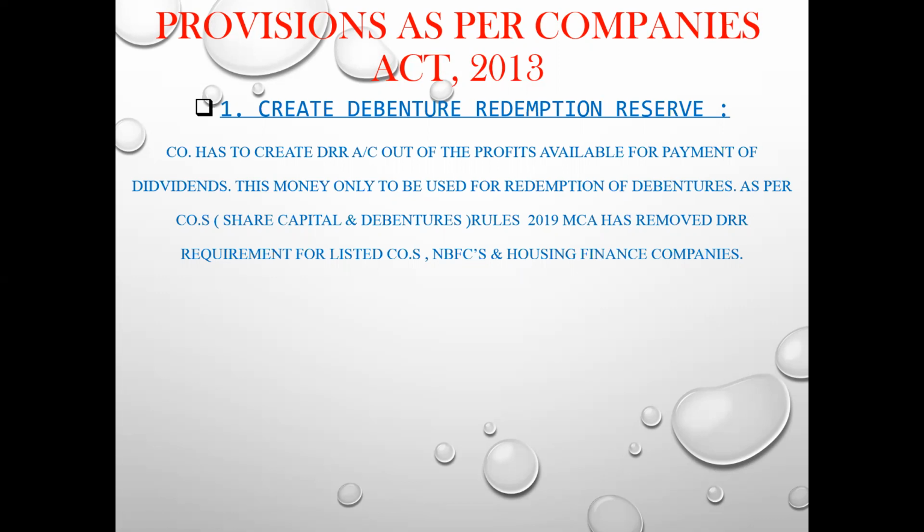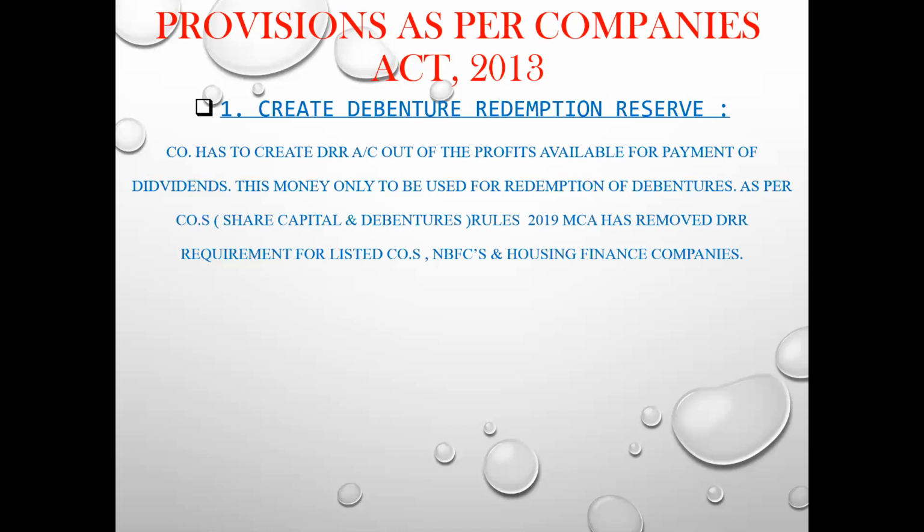Ministry of Corporate Affairs, this we have already seen last year, class. This is the site wherein the company's registration has to be done online. So this institute has removed the DRR requirement for the listed companies, that means those companies whose shares are listed on the stock exchange, housing finance companies and non-banking financial corporations.